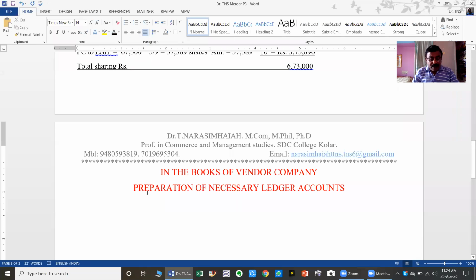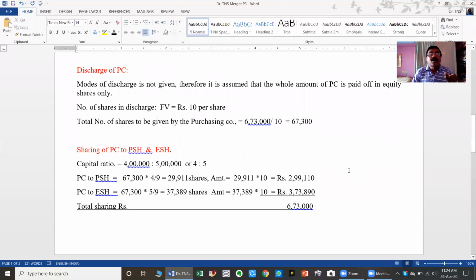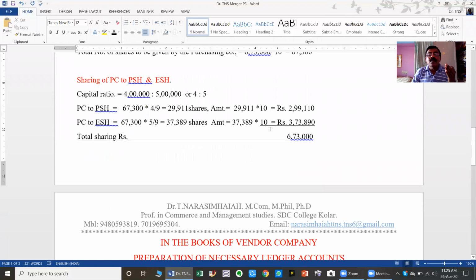Realization account, then purchasing company account, then shares in purchasing company account. Purchase consideration is given only in the form of shares. Therefore, shares in purchasing company, only one account is enough. Next, equity shareholders account.